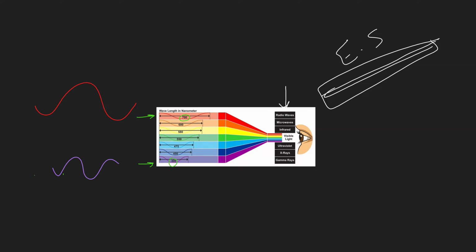So that means, why do we use red color on warning and traffic lights, and also on the brake lights of cars and many other important things? We use red. We didn't use other colors. Why? Because if there is dust in the air, there are dust particles in the air now. When the indigo or the blue color moves in the air, it collides with what? With dust particles.